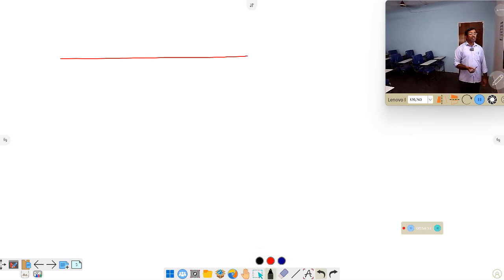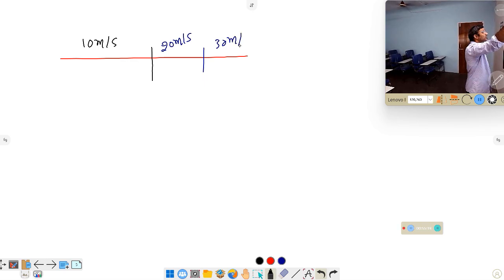In that total distance, the first half of the distance, it traveled with a speed of 10 meter per second, and the remaining half of the distance, it traveled with the speeds of 20 meter per second and 30 meter per second, remaining half of the distance. Calculate the average speed in this case.